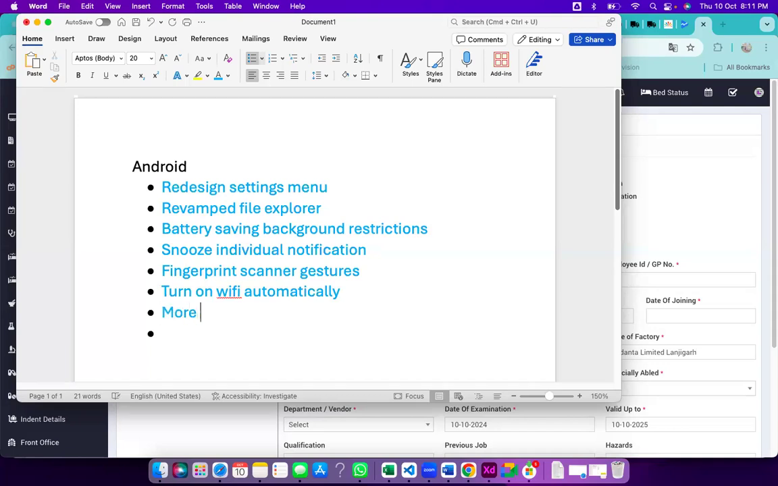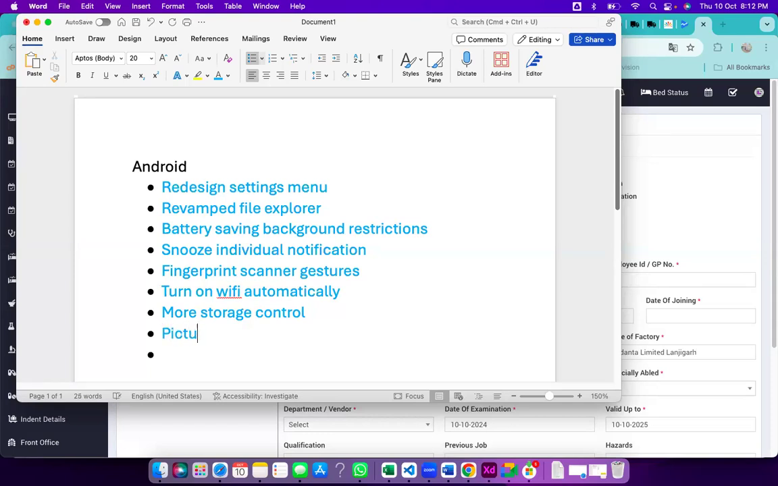Next is more storage control. Whatever documents I have to save, they can be saved with as little space as possible. It will compress and shrink them and consume the least space possible.